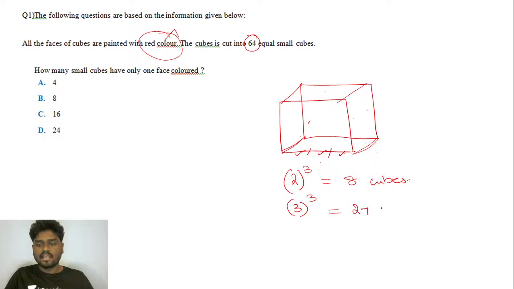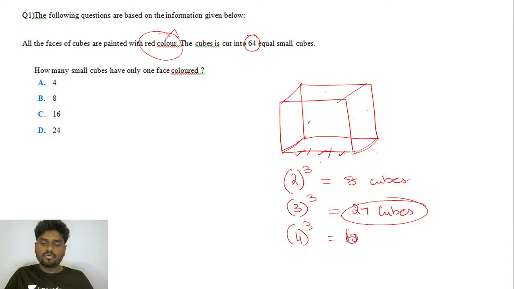You'll be getting exactly 27 identical cubes. And if you try to go for 4 parts, it is nothing but 4 power 3. You'll be getting 64 identical cubes. So listen carefully, guys. In this case, you have got 64 equal cubes.